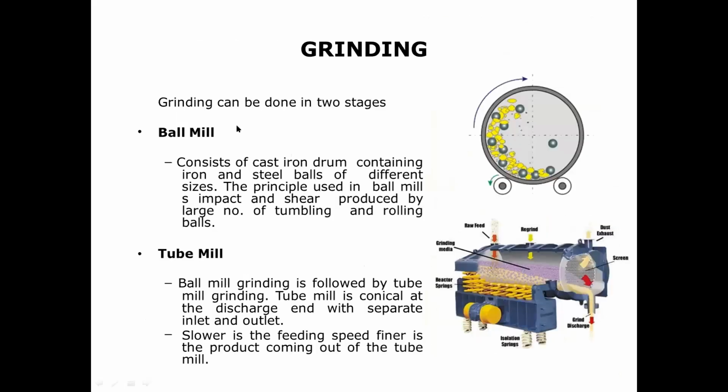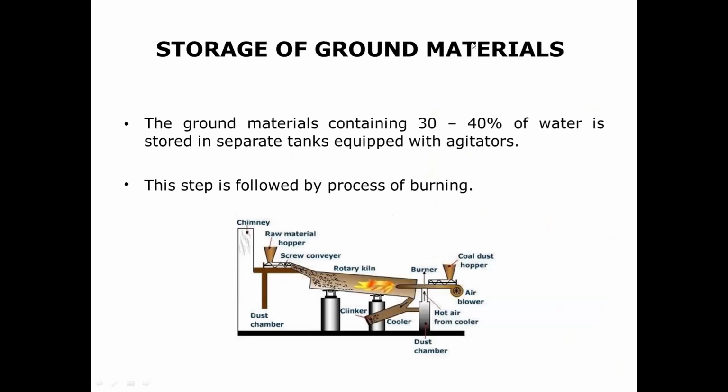Then grinding, either you can use a ball mill or you can use a tube mill for grinding. Then storage of ground materials. In the storage, materials with almost 30 to 40% of water are stored in separate tanks equipped with agitators. क्योंकि क्या होगा, if you don't agitate, what will happen? The cement sets itself. वो set हो जाएगा, तो वो hard हो जाएगा and it is of no use. So if you want to store the wet cement, you need to keep on agitating it. This step is followed by the process of burning.